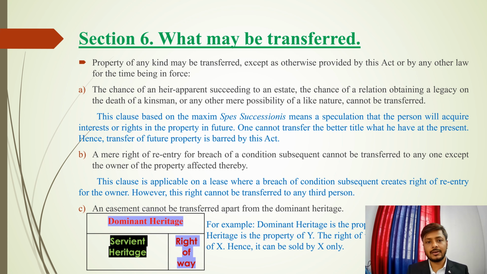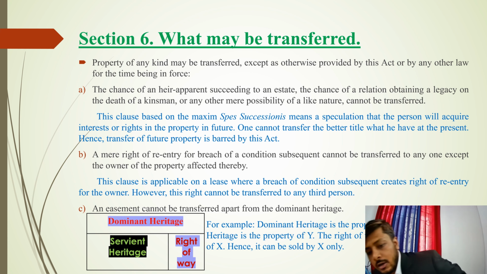Like if a son is speculating that the property will come to him once his father dies, he cannot transfer that property at present, because that is the property which he will get in future. So there is also a principle that one cannot transfer a better title than what he has at present. Like if I don't own something, I can't transfer it to someone else. Hence, the transfer of property which is a future property is barred by this Act. So one cannot transfer the property which is not his, and he is just merely speculating it.